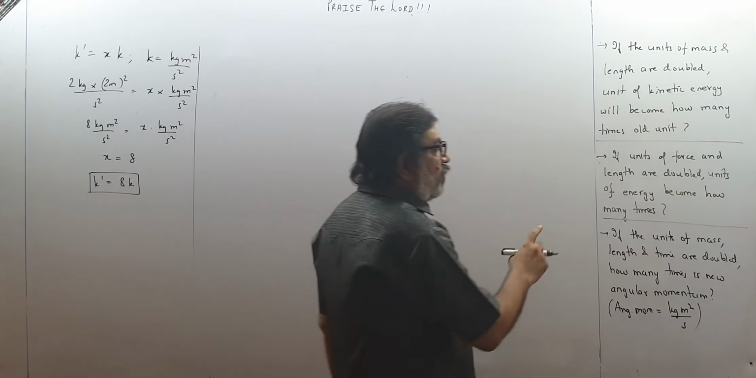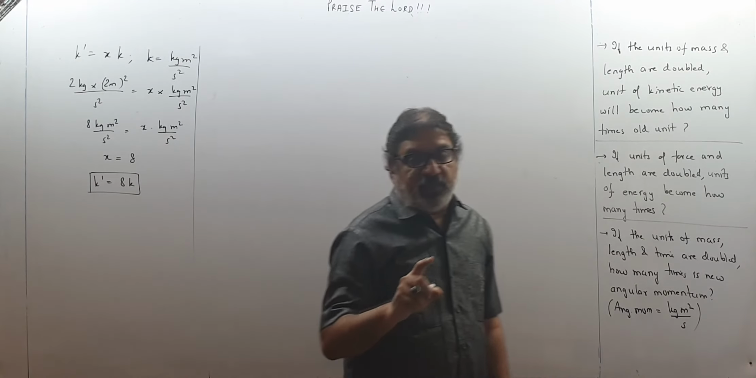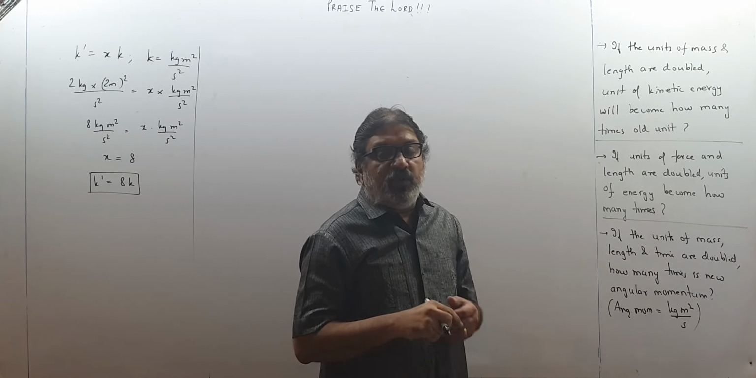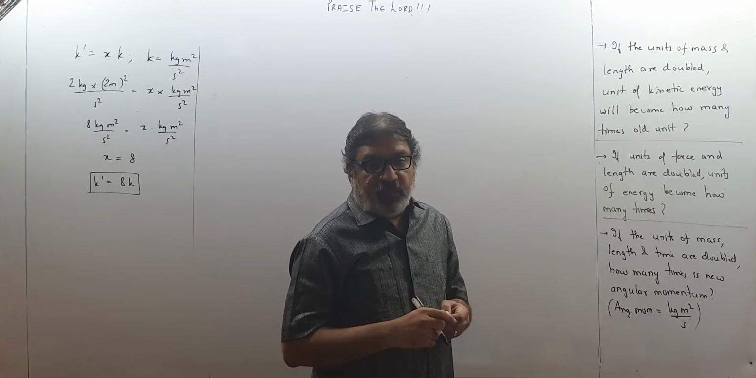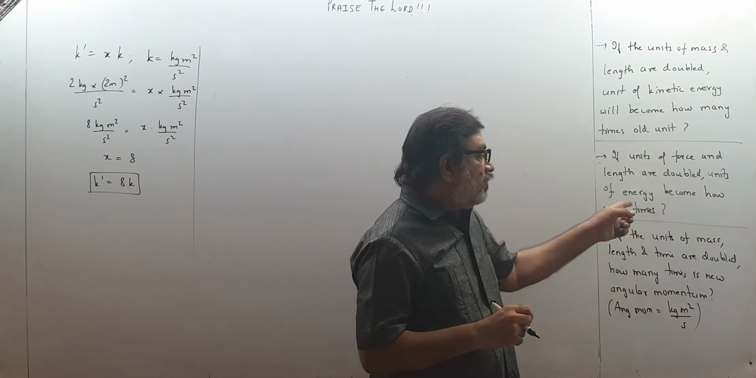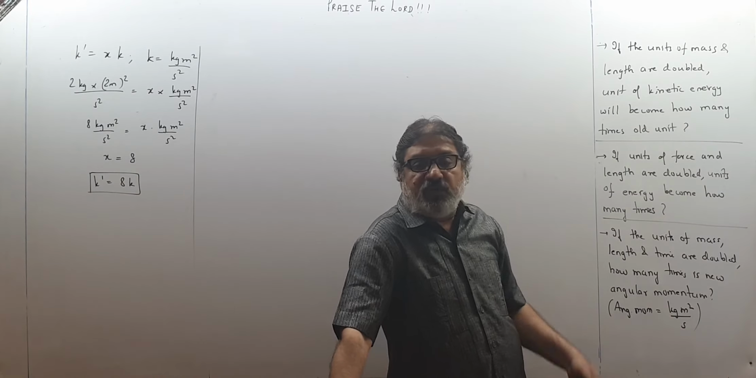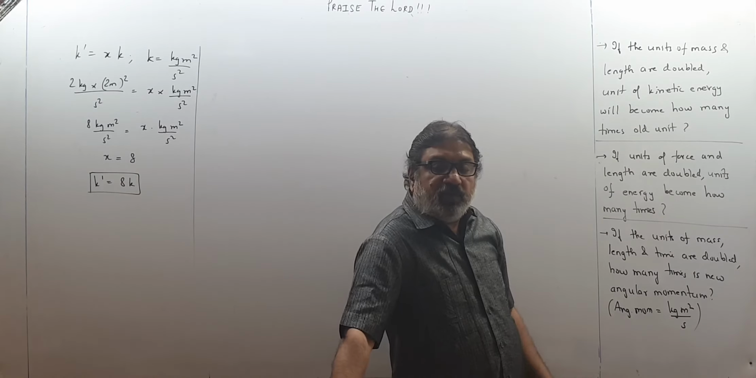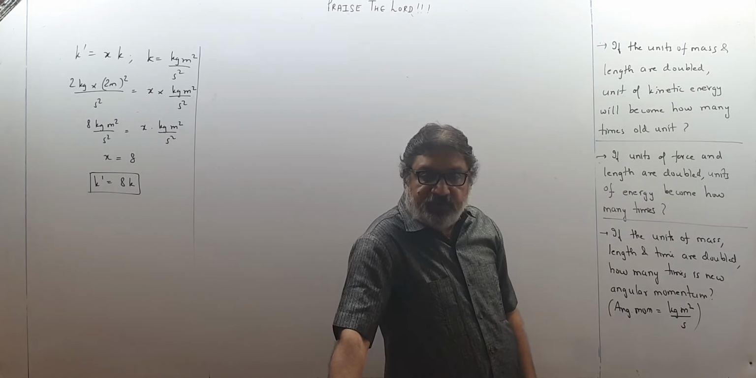If the unit of force and length are doubled, now children please pay attention. Till now what was happening? We were only changing the mass, length and time. Here force and length are doubled. It is asking us what are the new units of energy. So now you don't have to express energy in terms of kg meter square upon second square, because mass, length and time are not changing.